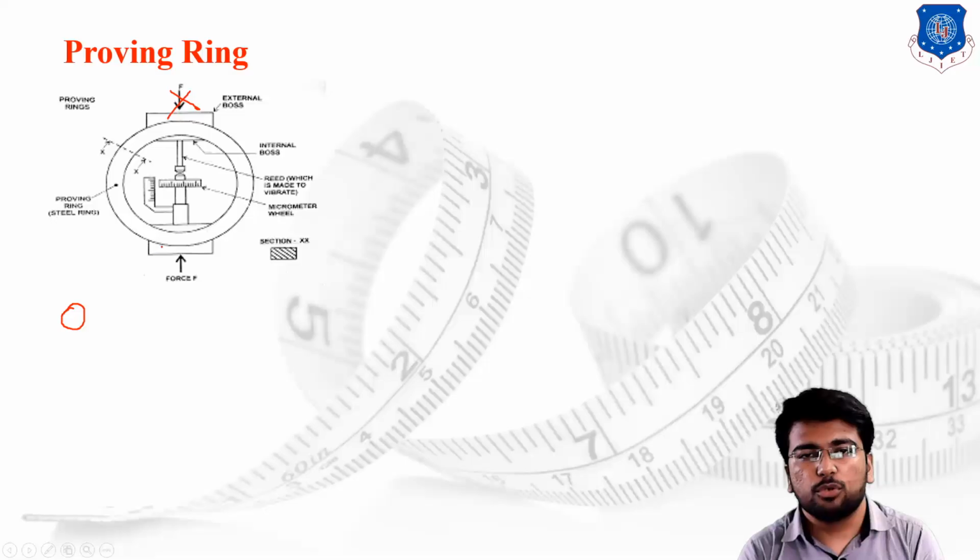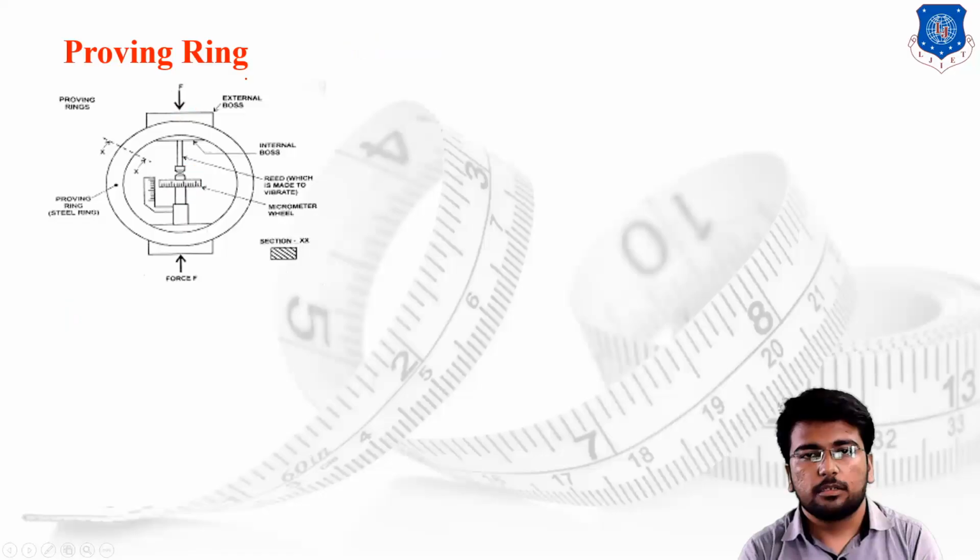What are we supposed to do? We are simply turning the micrometer wheel and making a physical contact between these two probes. Whatever reading has been taken, we select that reading as R1, reading number 1.